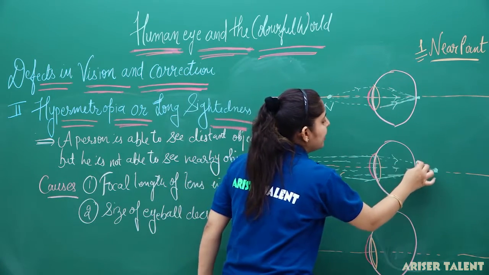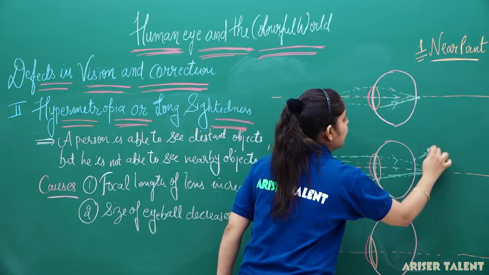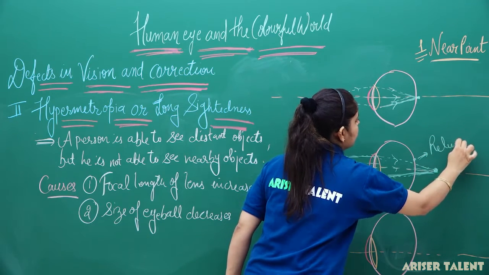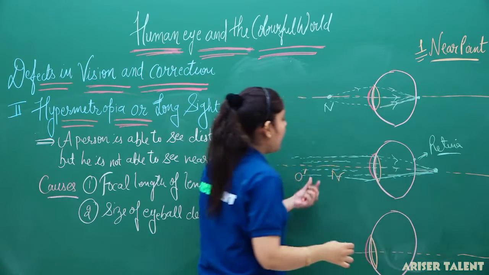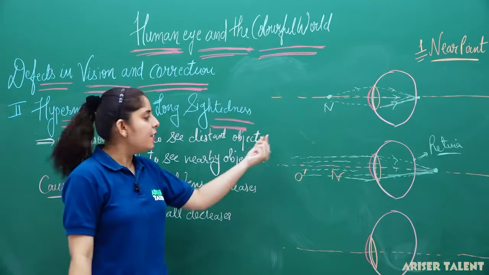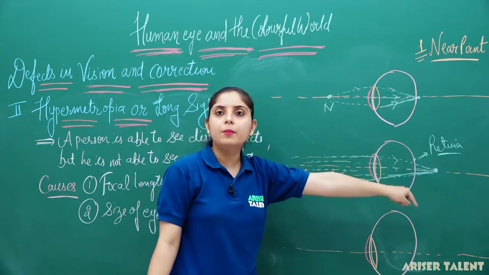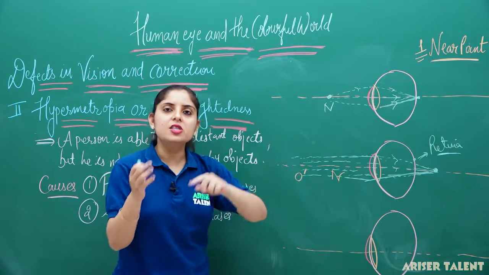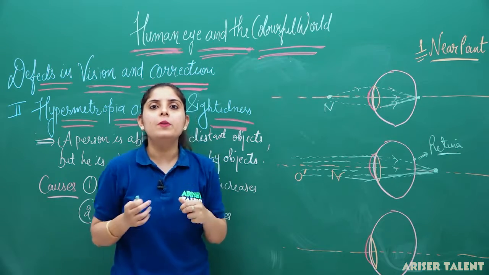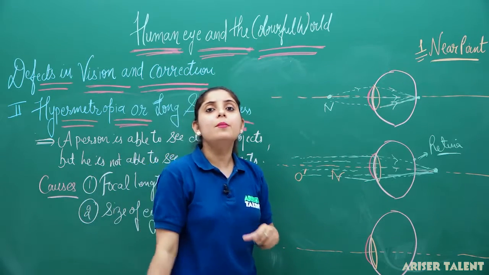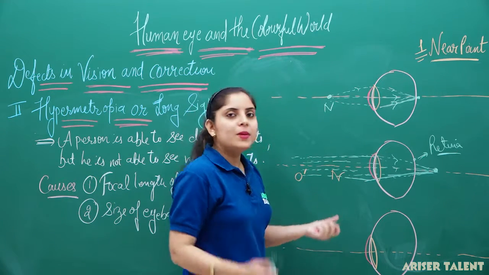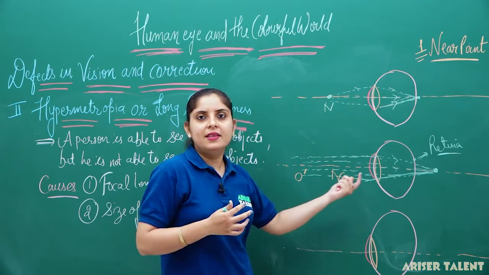This is our retina, this is the near point, and this is the object, and you can see that the image is forming beyond the retina. If the image is forming beyond the retina, how will the person be able to see the image of the object? So, you need a lens that will correct this defect.